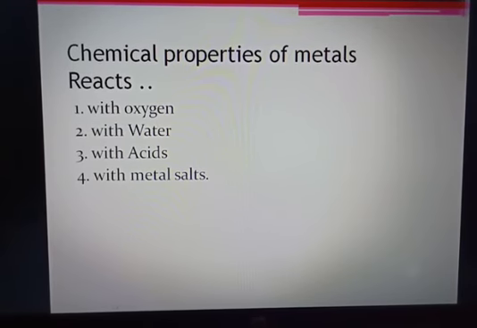So children, in this video I have discussed the reactivity series of metals, and I have told you which elements are more reactive, which are less reactive, and which do not react, right? So in our next video we will be talking about the reactions with oxygen.